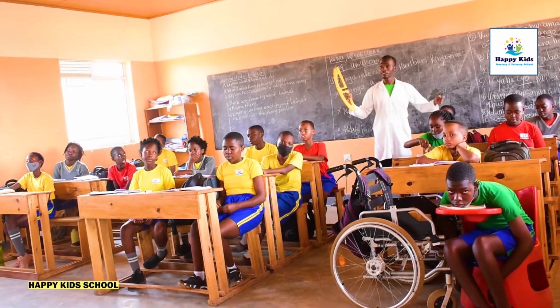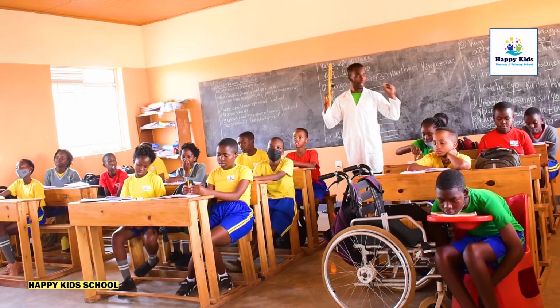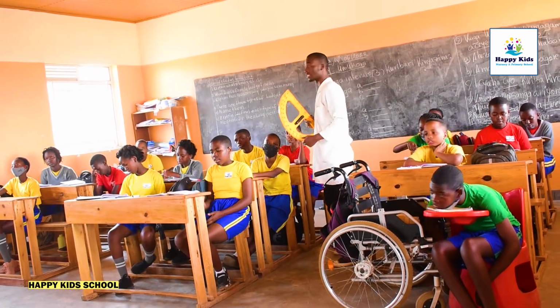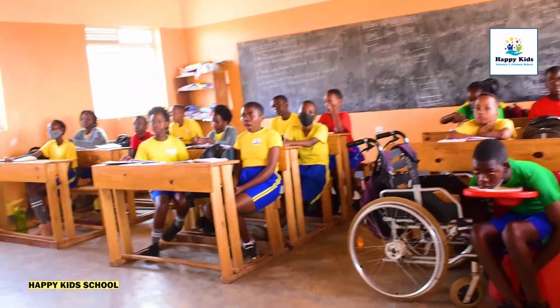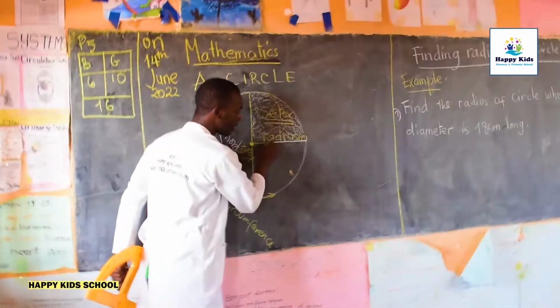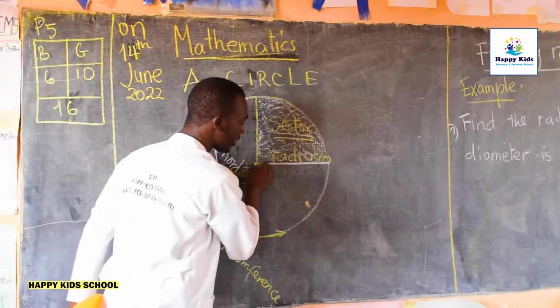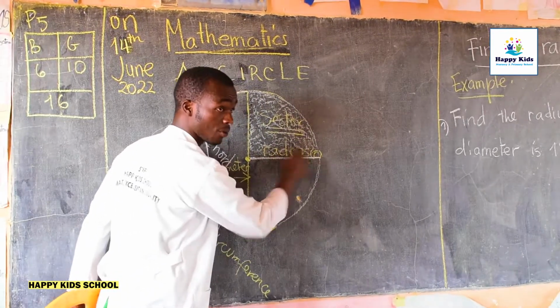We have seen that to find a radius, as we can see from our circle, follow here, look at here, please. This is what we call a radius of the circle.